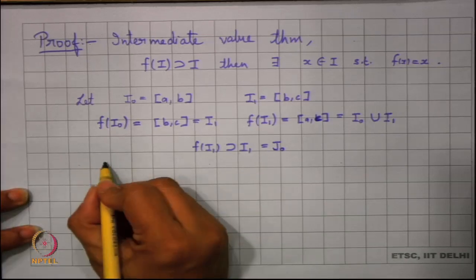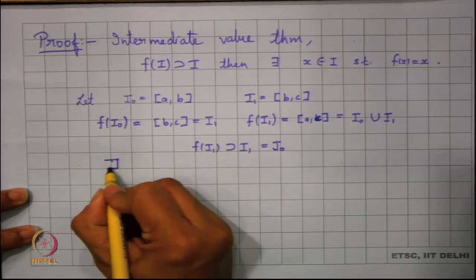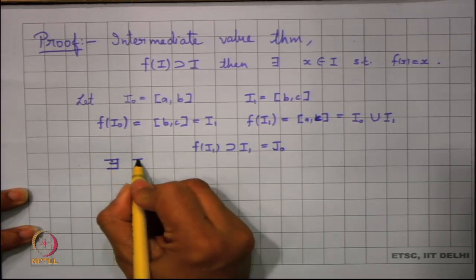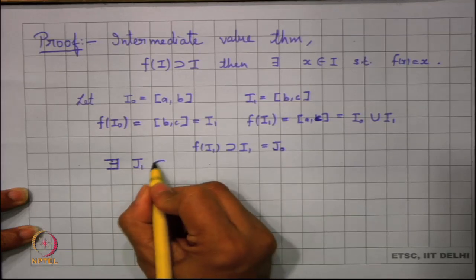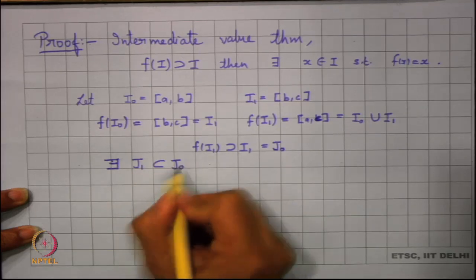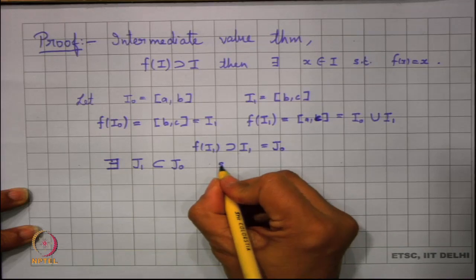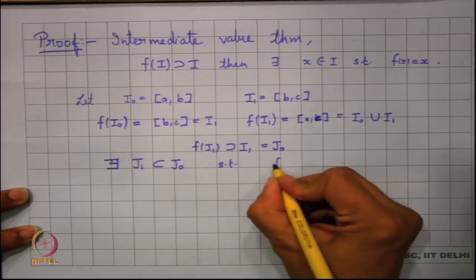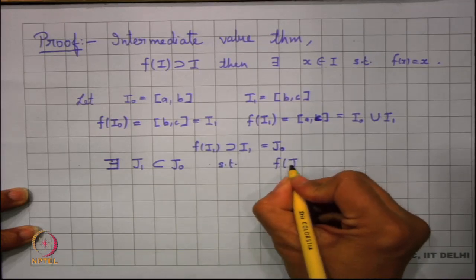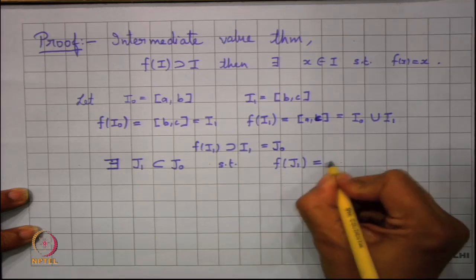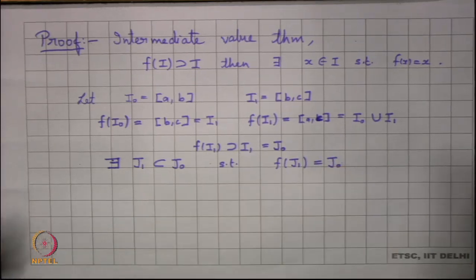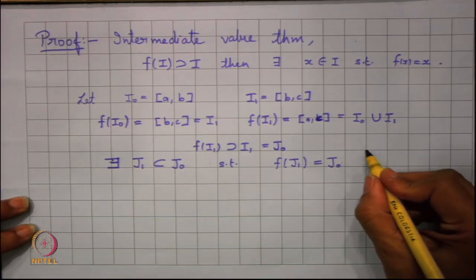So, there exists an interval J1, which is basically a subset of J naught, such that f of J1 is equal to J naught. So, now I am looking into this part over here. Let me look into this phase here.